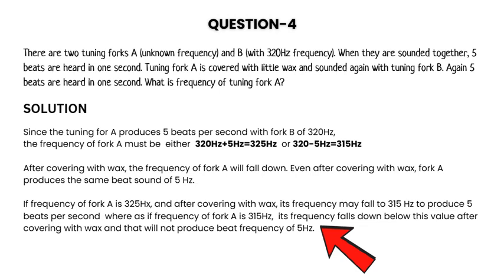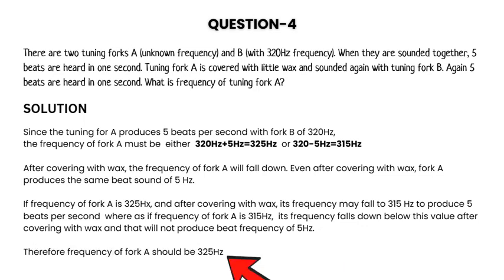If the frequency of fork A is 325 Hz, after covering with wax its frequency may fall to 315 Hz to produce 5 beats per second. Whereas if the frequency of fork A is 315 Hz, its frequency falls below this value after covering with wax, and that will not produce a beat frequency of 5 Hz. Therefore, the frequency of fork A should be 325 Hz.